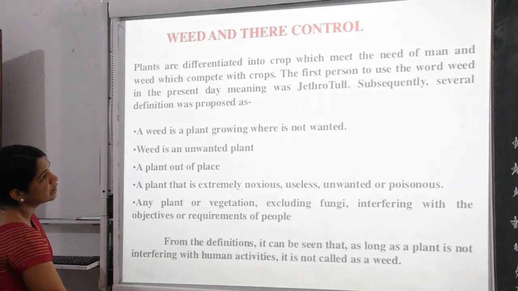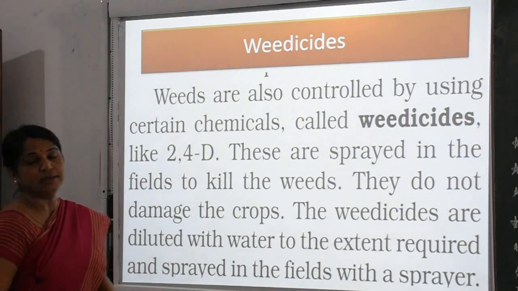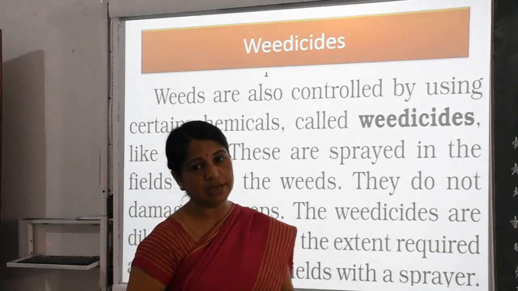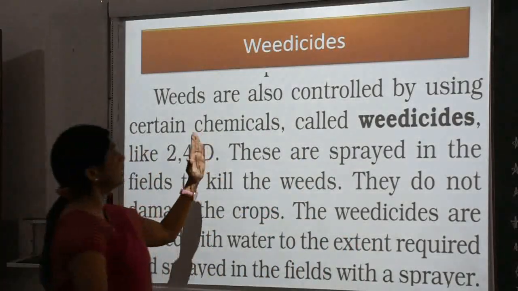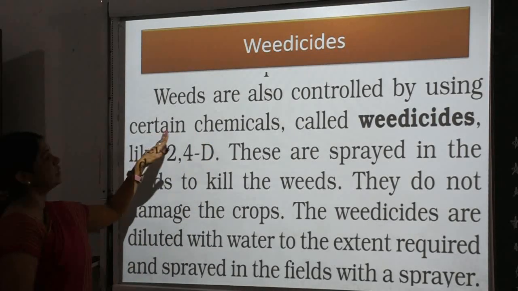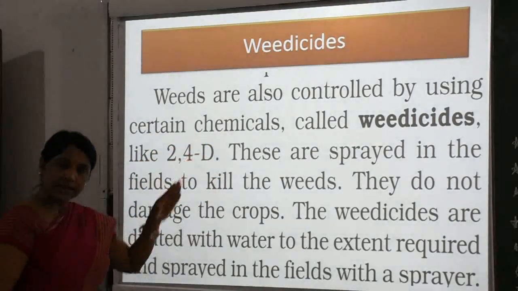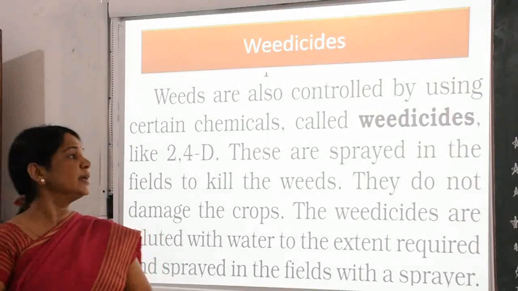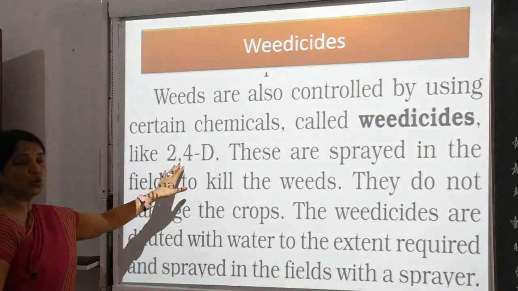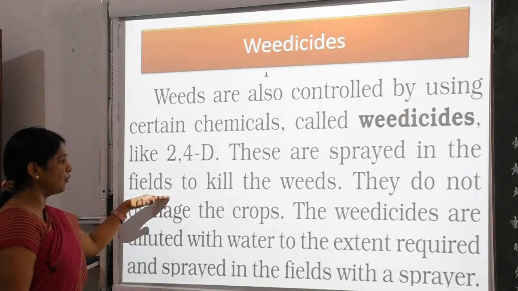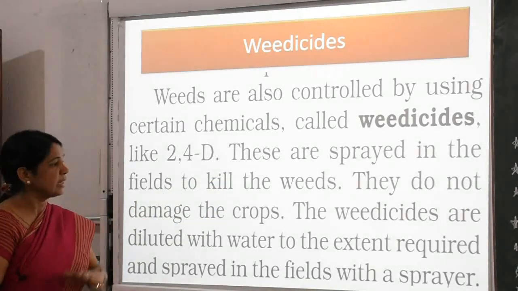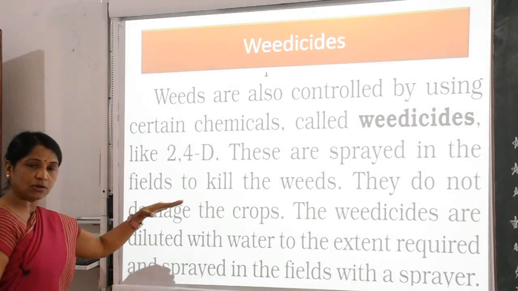By using a few chemicals, and once we use the chemicals, this process is called weedicide. Weeds are also controlled by using certain chemicals. They are called weedicides. Example: 2,4-D. These are sprayed in the field to kill the weeds, and they do not damage the crops.